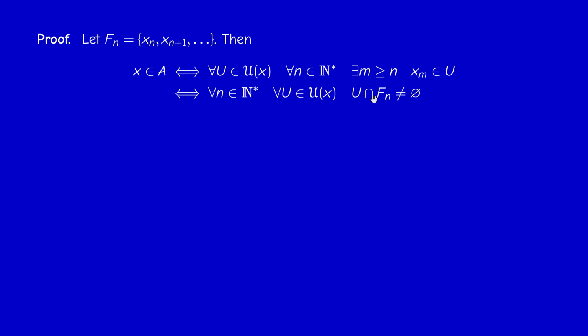So it means that xm is a common point between Fn and U. So this condition can be written as: every neighborhood U of x intersects Fn for every n. And by Proposition 1.8, this precisely means that x belongs to the closure of Fn. But this is true for every n, so this is equivalent to saying that x belongs to the intersection of the closures of Fn. So very simple.